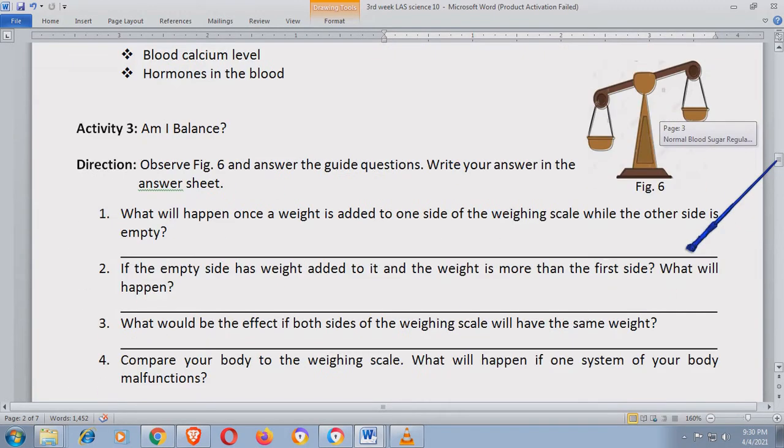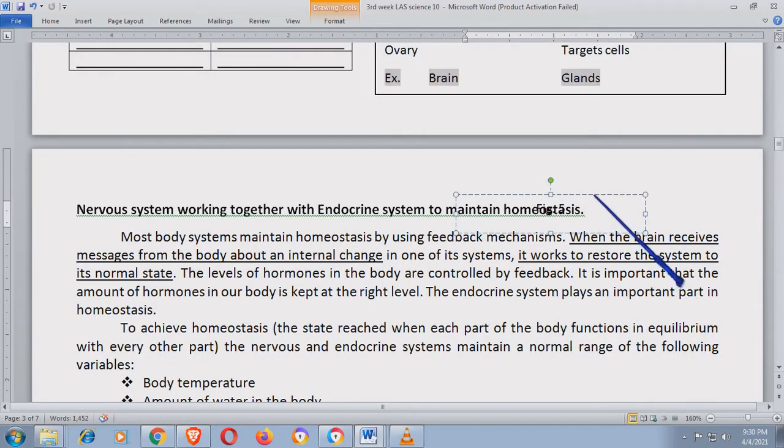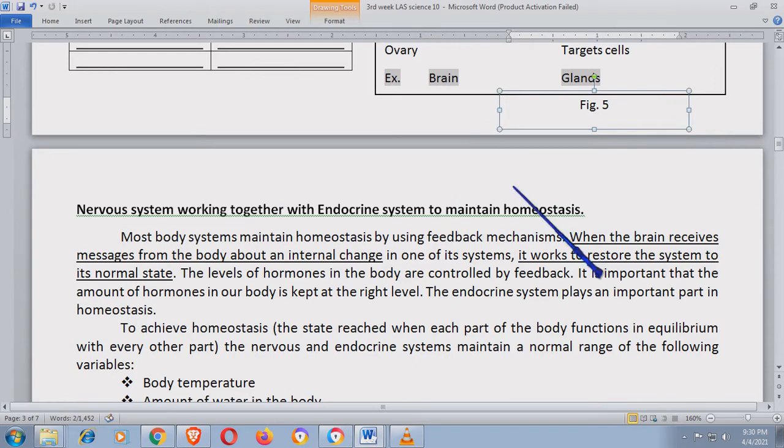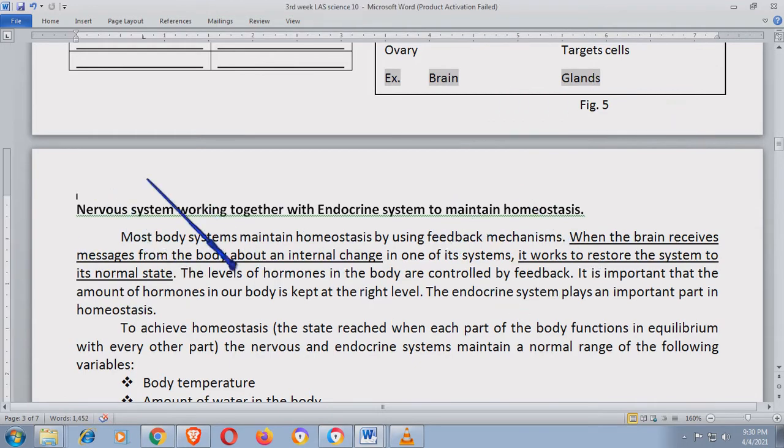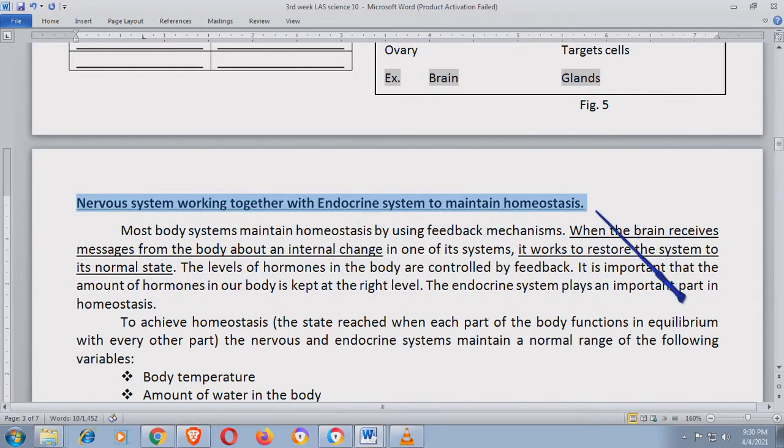Okay. Now, let's go to the next one. Figure 5. Ito yung figure 5 natin. So, sa nervous system natin, sa next concept natin, ito siya. Nervous system working together with endocrine system to maintain homeostasis. Ito na yung pinaka-topic natin. Nervous system working together with endocrine system to maintain homeostasis.